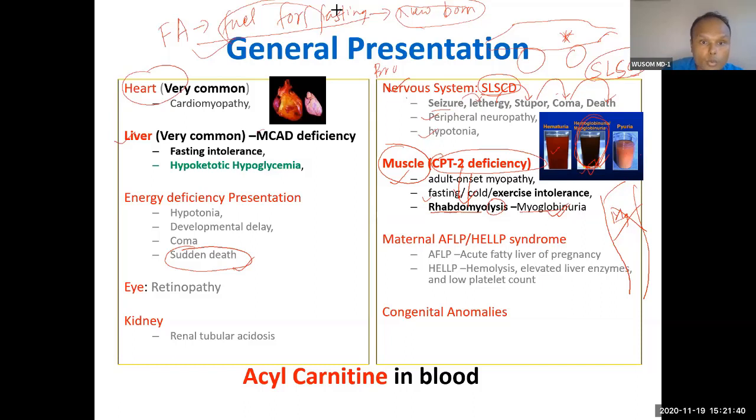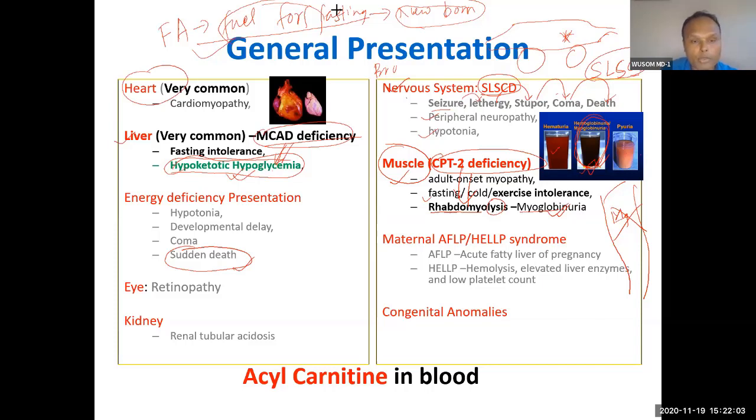And then MCAD deficiency is related to this. Actually, all the disorders can have this, but remember MCAD deficiency is for this, because when MCAD deficiency comes in questions, the most common thing given in the question is this. So just remember, MCAD means hypoketotic hypoglycemia.